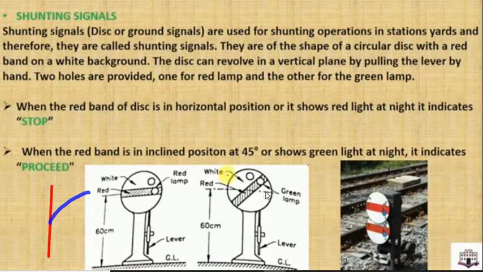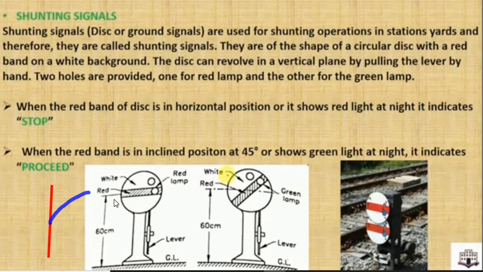In night time it will show the green light, since you cannot see this position at night. Green means proceed or clear way. So in daytime, a horizontal position means stop, an inclined position means proceed. In night time, if the train has to stop it will indicate red, and if the train has a clear way it will indicate green.